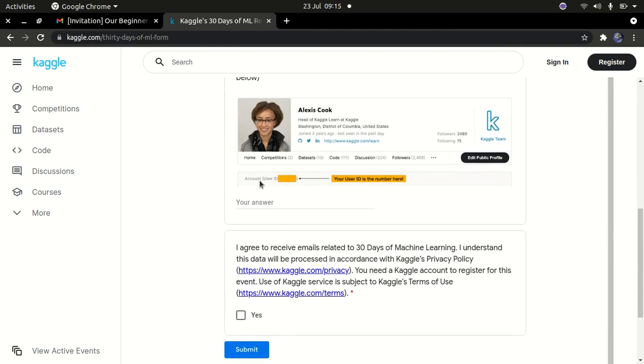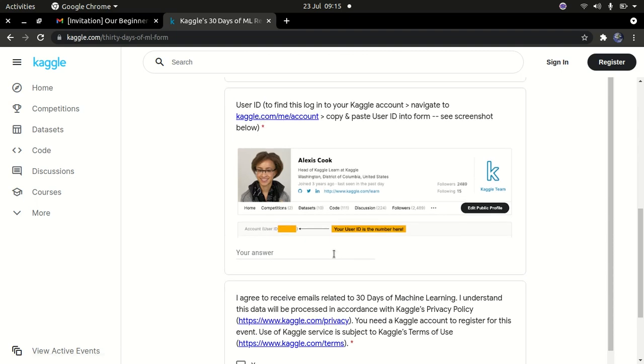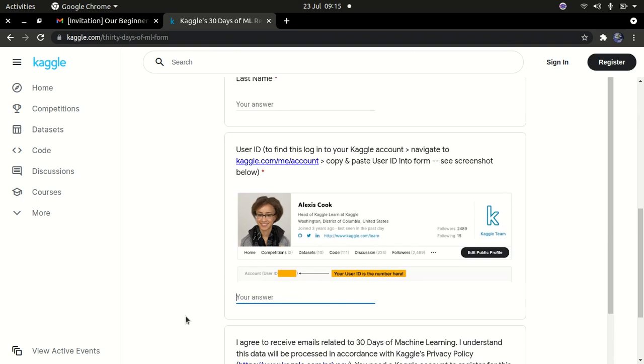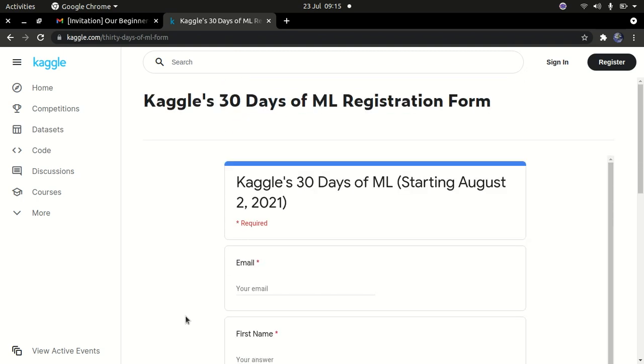Once you open a Kaggle account, you need to get your Kaggle user ID as instructed here. You come back to this page, click on this link, and it will take you to your account, where you can find your user ID. You copy that user ID and paste it in here, then read the terms and agreements, accept, and submit, and that's done. You are enrolled in this course. It's absolutely free and beginner friendly.